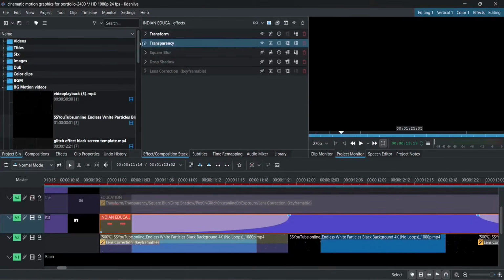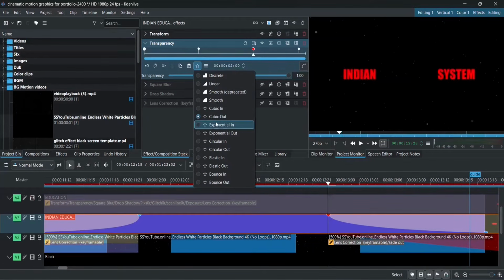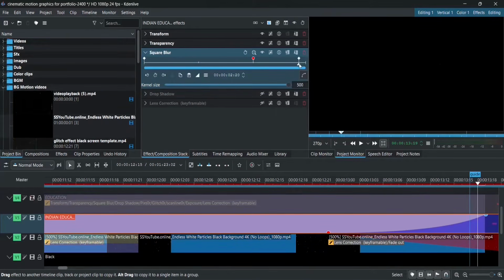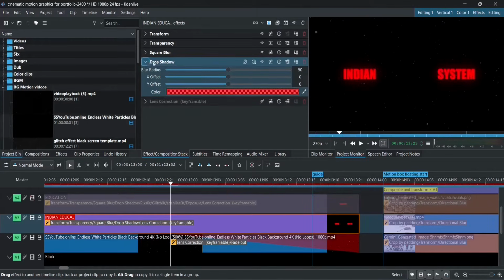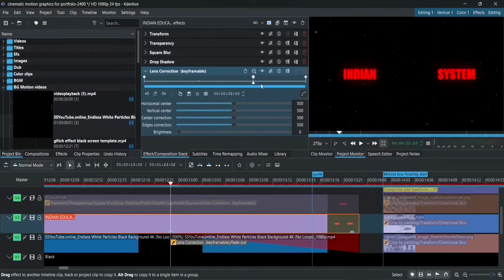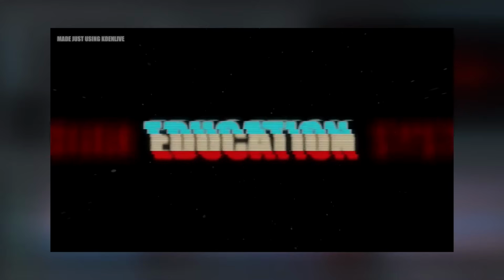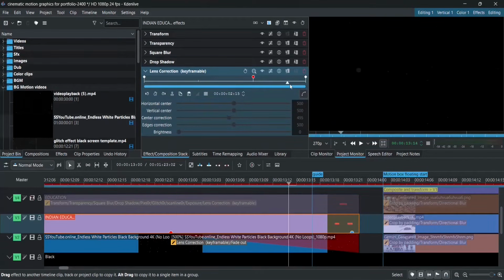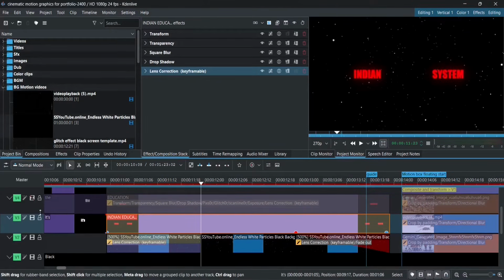Then I added a transparency effect for a good fade in with exponential in, and fade out with cubic out too. Then a square blur, just for the fade out using cubic in, as you can see. Then I added a static red drop shadow, which basically works as a red glow. Finally, I applied lens correction, keyframeable, to give it that sped up feel and to draw extra focus on the education text, since that's what we're about to dive into. How did I do it? Simple. I keyframed the center correction of lens correction, keyframeable, back to 0 with an exponential in. That's all I did for the Indian system text.